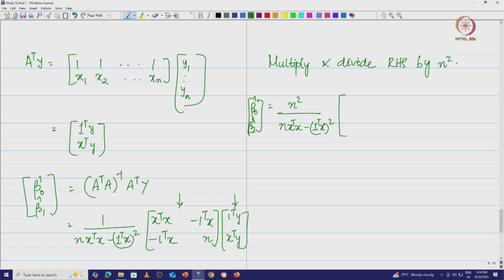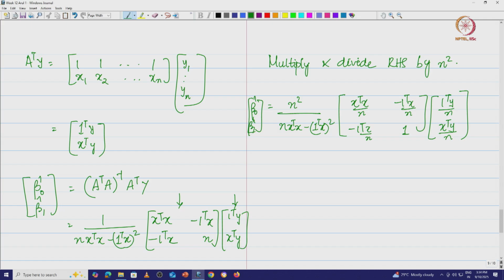So I get x transpose x by n, minus 1 transpose x by n, minus 1 transpose x by n, and n by n, which is going to be 1. Here I have 1 transpose y by n and x transpose y by n, right.